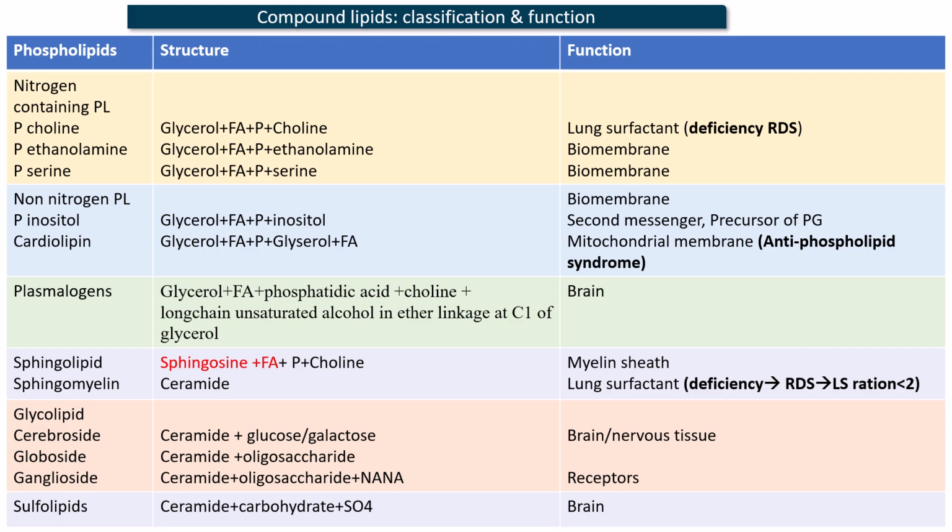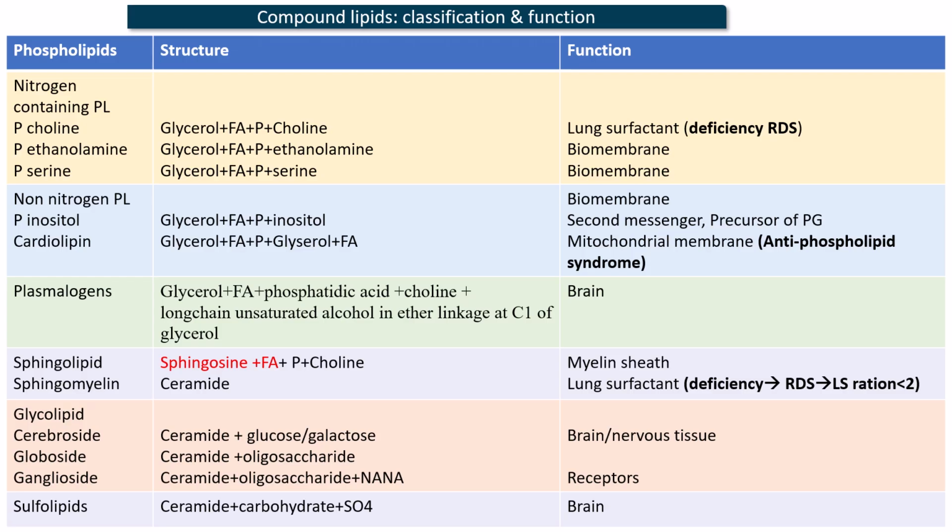Compound lipids classification and function. Compound lipids can be classified as glycerophospholipids, sphingophospholipids, glycolipids, and sulfolipids. Glycerophospholipids can further be classified as nitrogen-containing phospholipids, non-nitrogen containing phospholipids, and plasmalogens.